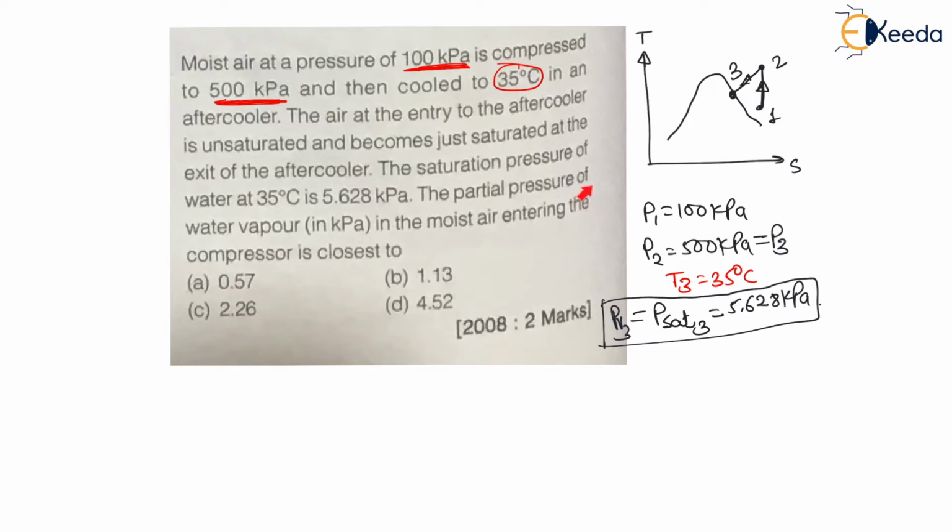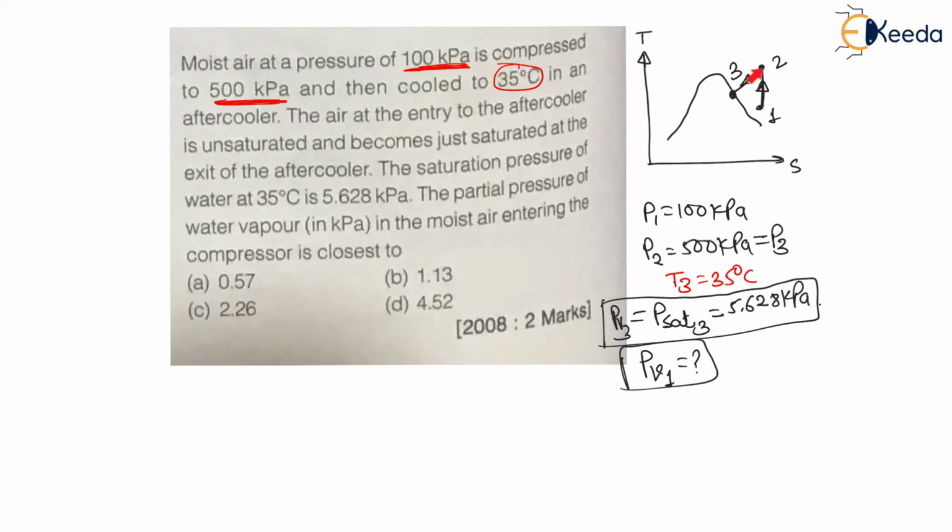Then the partial pressure of water vapor in kilopascal in the moist air entering the compressor is close to. Now they are asking what will be the partial pressure of water vapor at entry to the compressor, and entry to the compressor is 1, therefore they are asking PV1, right? At 1 what will be the vapor pressure. Now let us solve for this. Now my dear students, here we can say at point 1, 2 as well as 3, phase change has not started, but at 3 it is the just start of phase change, but actually there is no phase change, right?